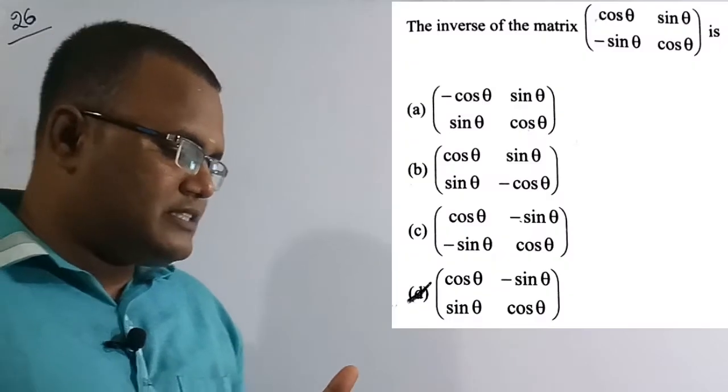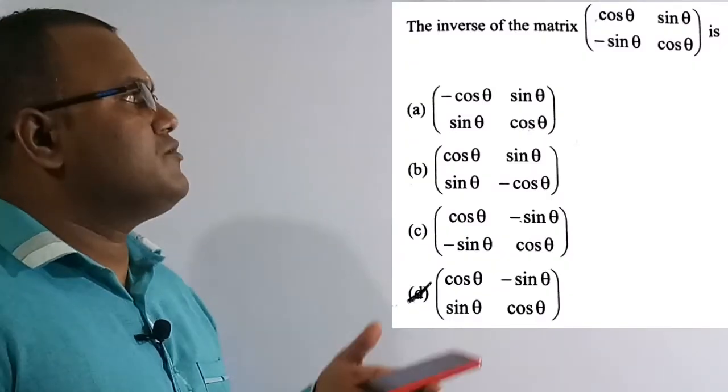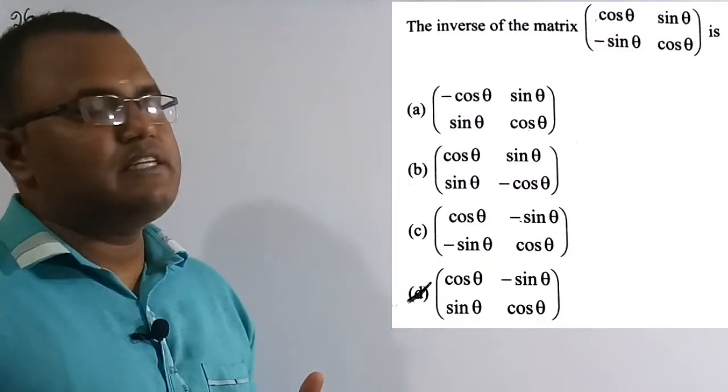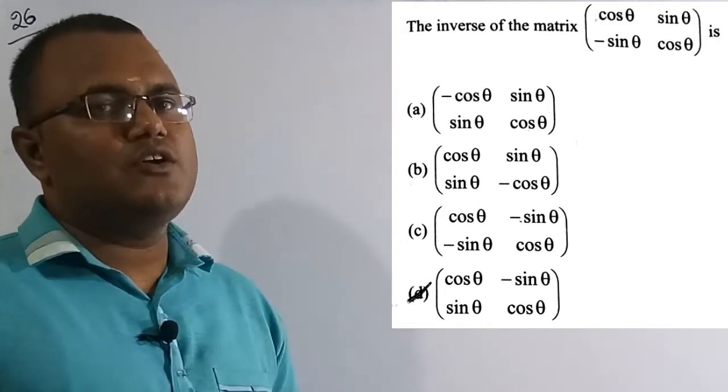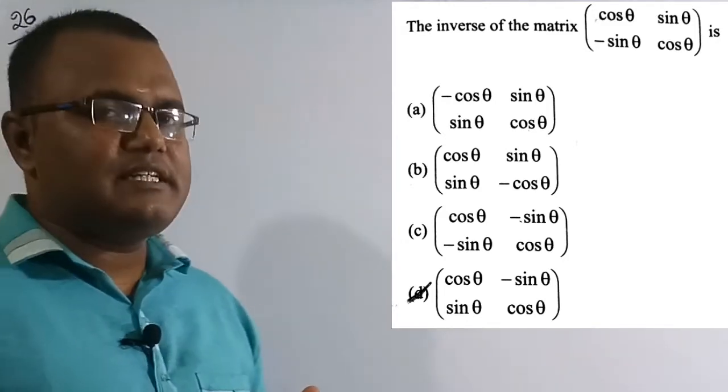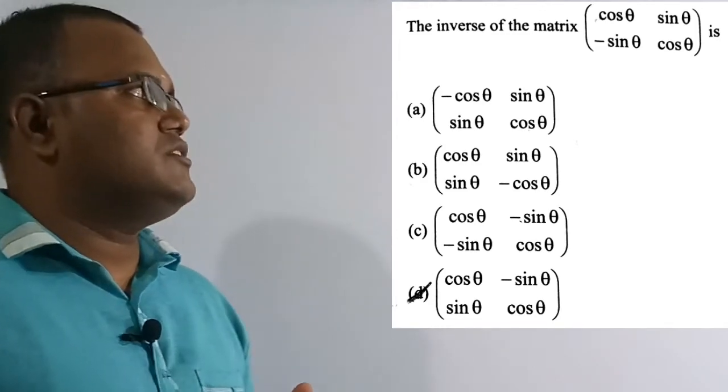So now we are going to solve the 26th question. See the question: what is the inverse of the matrix? They have given a matrix A, and we have to figure out its inverse. Out of the 4 options, option D is the correct solution of this question. So let's solve this numerical.